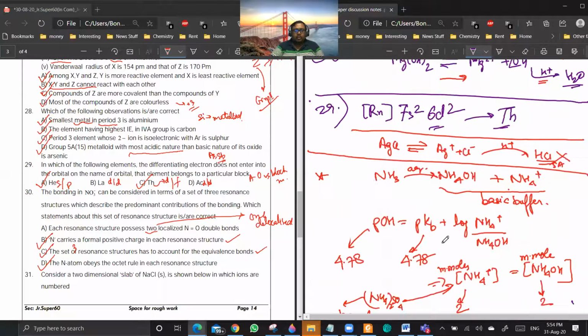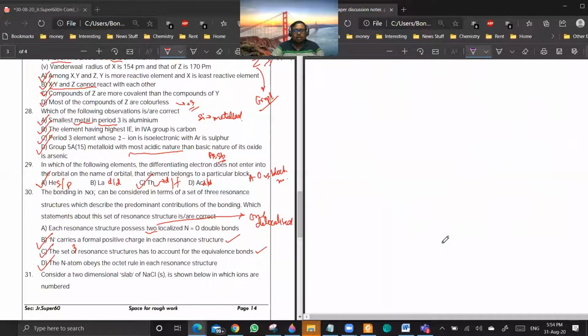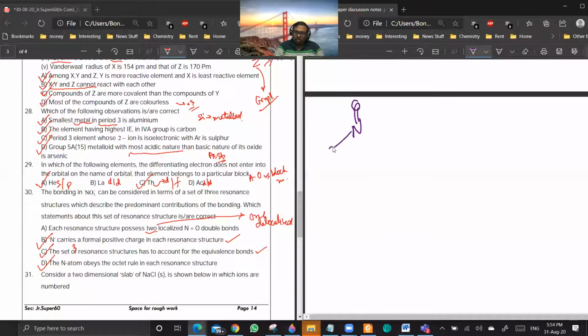Sir, could you explain only option C? It should be a set of three resonance structures to account for the equivalence of bonds. Are you getting my point? The 3 is missing there. Then will that be the answer, sir? Yeah, if you include 3, then it will be the answer. If you don't include 3, then it won't be the answer. So this I will recommend for key change.